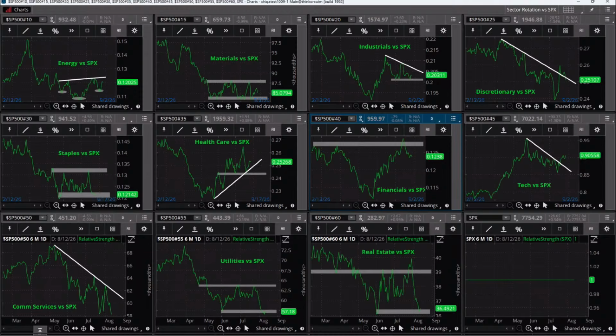And so what we're using is the S&P 500 with all of its sectors in the numerator, the S&P as a benchmark in the denominator. And so when this line is moving up, it is telling us that that sector is outperforming the overall index, which is where we tend to see rotation. Because if these sectors are outperforming on an absolute basis, just looking at price, making new highs, and the trend is accelerating,